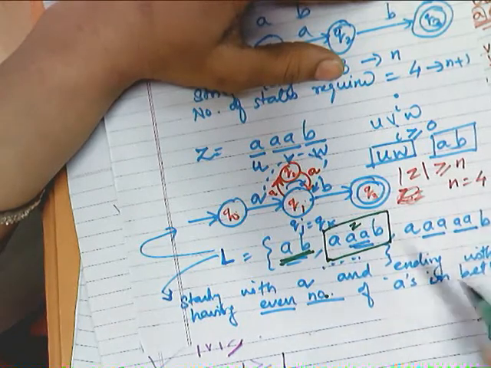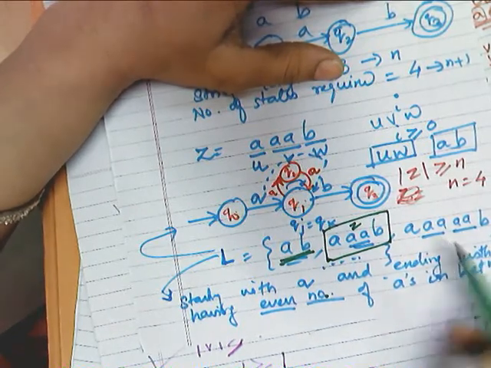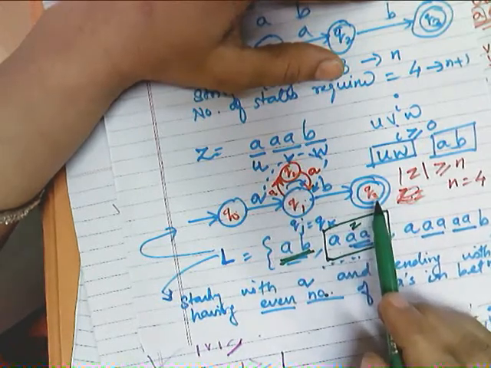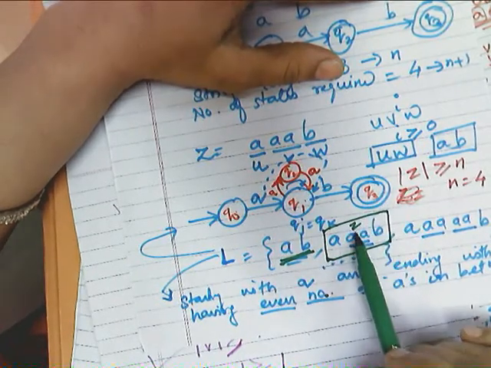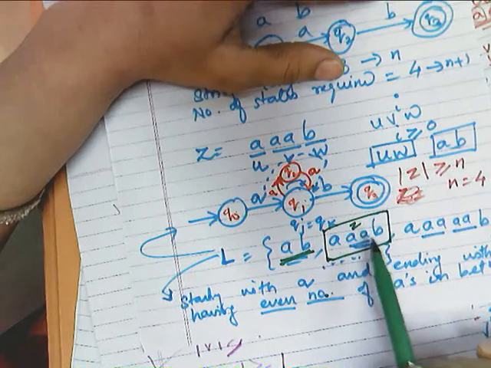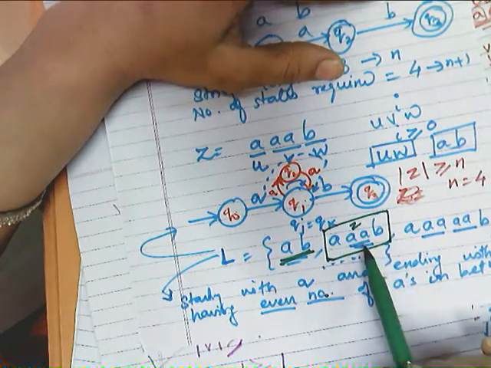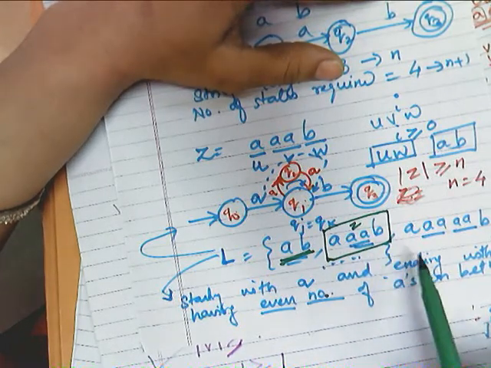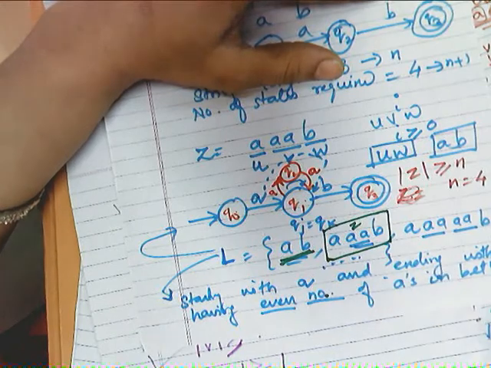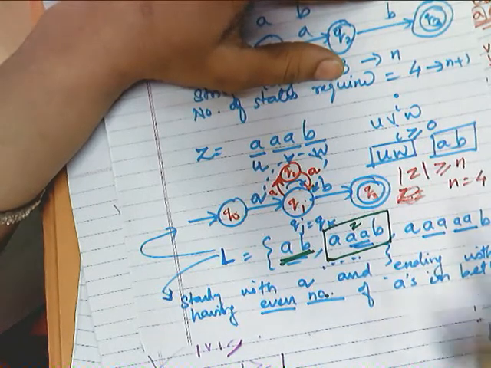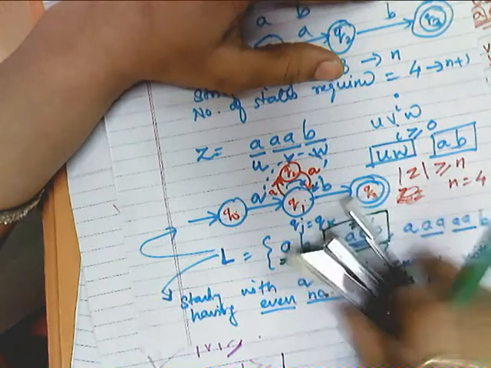If you take some other string, the number of states will change, and hence your Z will also change, and whenever Z changes, your UVW will also update, and then you can easily prove that the remaining strings are also in the language.